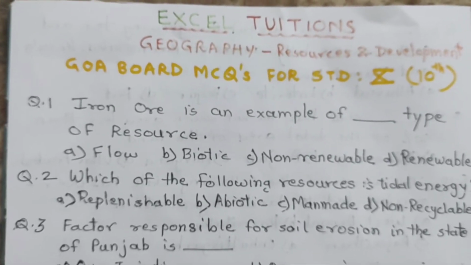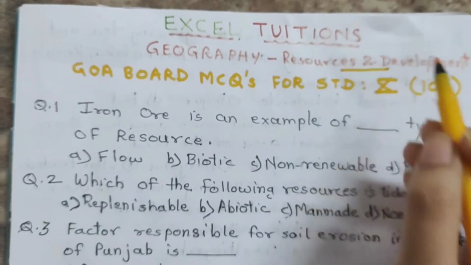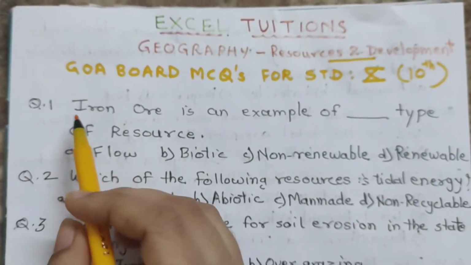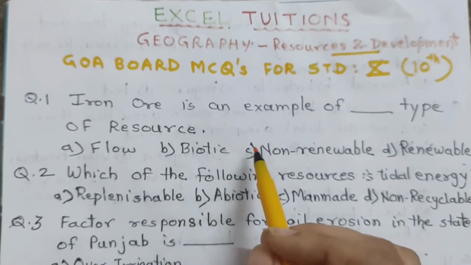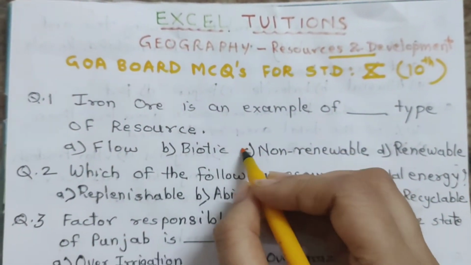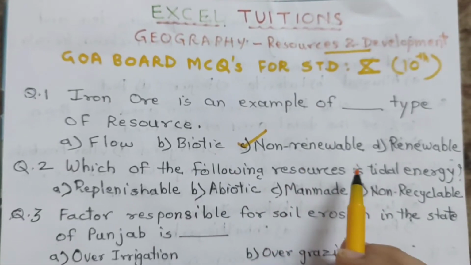Students, today we are going to solve some MCQs on geography, resources and development for standard 10th. So let us start. Question 1. Iron ore is an example of dash type of resource. A. Flow. B. Biotic. C. Non-renewable. And D. Renewable. And the correct answer is C. Non-renewable.